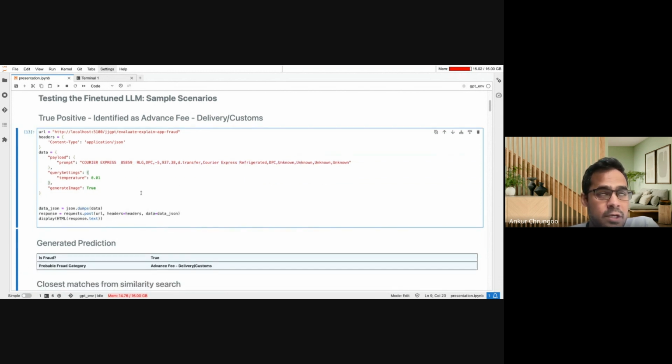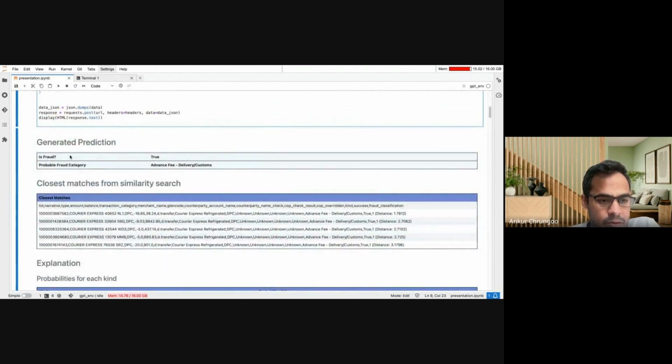Just to note, none of these verification data sets that we have used was already seen by the LLM. The inference has all been done on new data which the LLM has not seen before. This is the prediction made by the model, identified as a fraud case, with the fraud category advanced fee delivery customs, which I have also mentioned before.